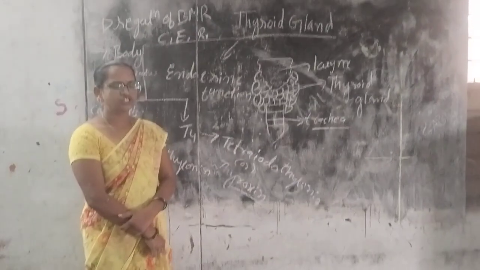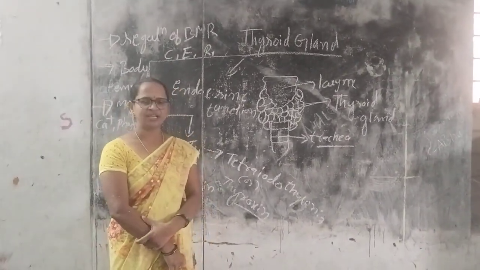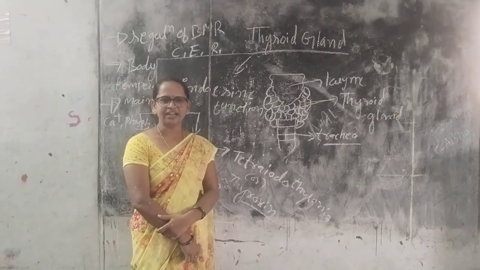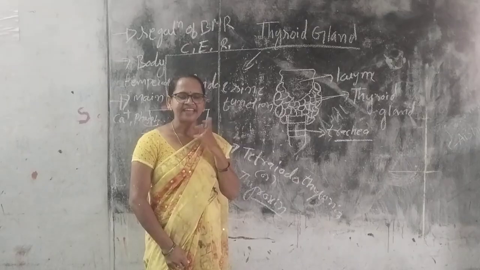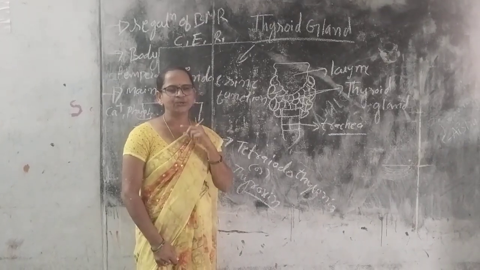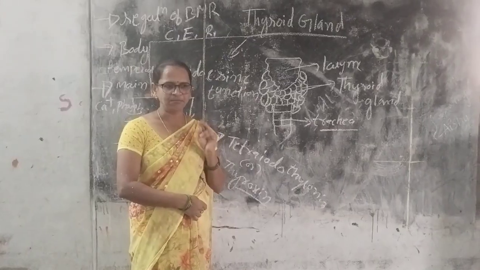Good morning, students. So today's topic is the thyroid gland. The thyroid gland is one of the endocrine glands, which is present in the body near the neck, on either side of the larynx and the trachea. In our body, one pair of thyroid glands is present.